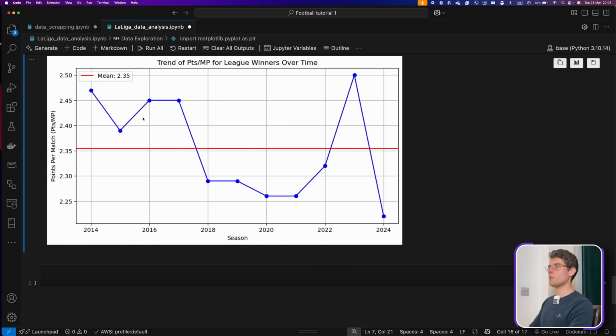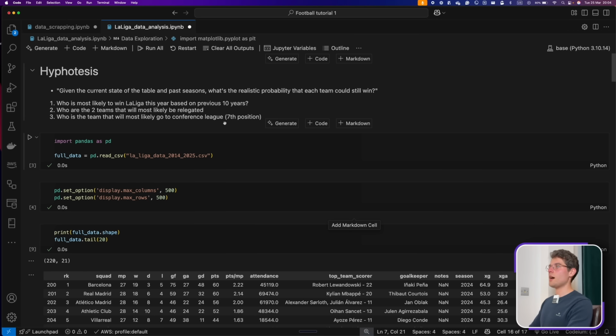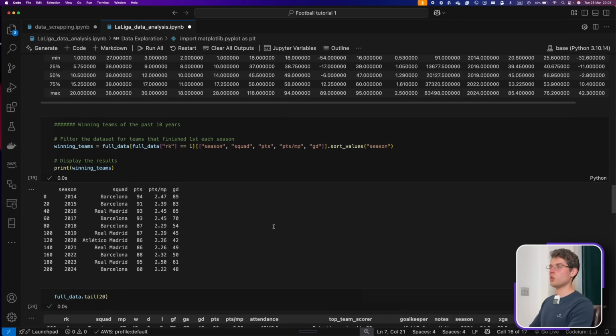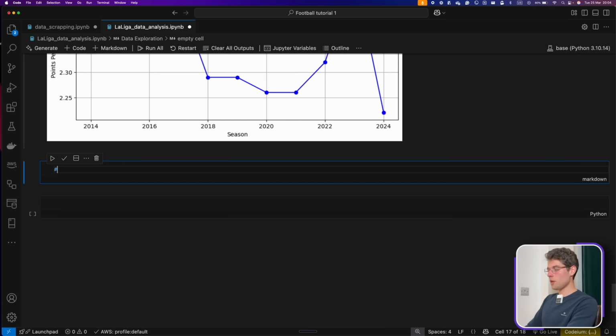So now that we did some exploration and analysis, we're more familiar with the data, and we now want to answer the questions that we set in the beginning: who is more likely to win this year's La Liga championship, and to answer the 2 other questions as well. So what we can do is go and add another markdown, and we're going to call it ML, modeling, and predictions.